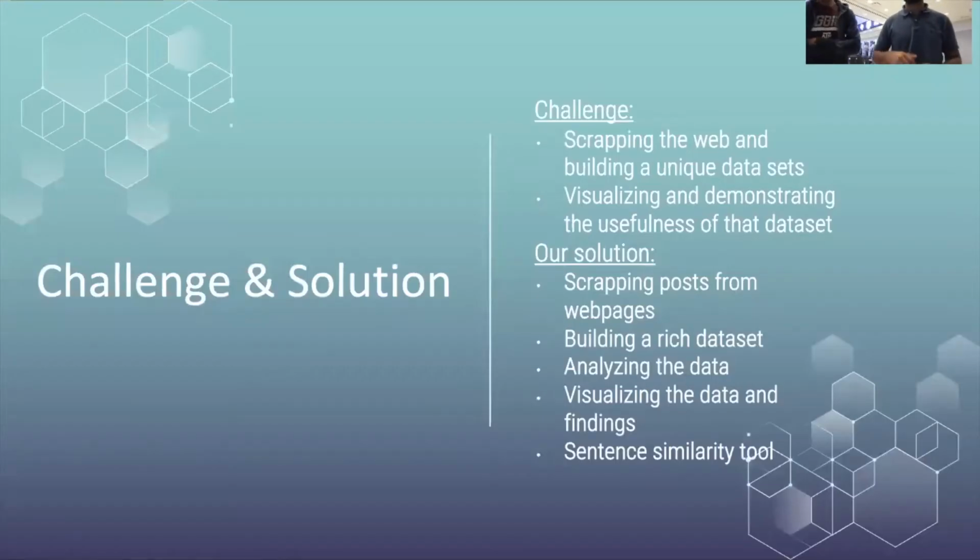The challenge is to scrape the web and build a unique data set, and use visualization and demonstration to show how useful the data set is. Our solution is to scrape posts from web pages and build a rich data set that is unique and non-existing among databases online. We analyze the data, we visualize the data, and finally we built a similarity tool.